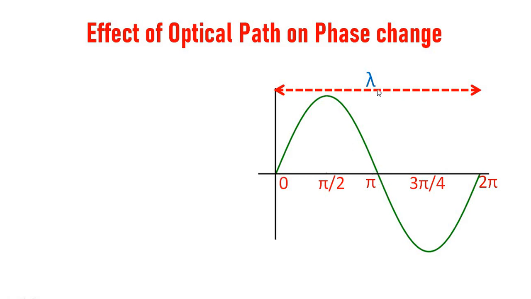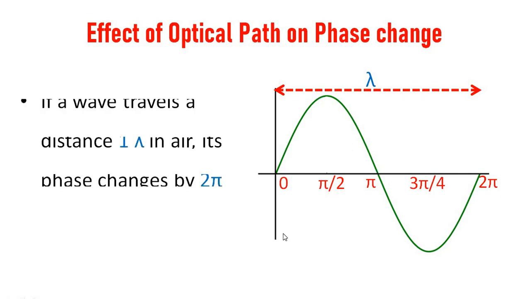When the wave travels the complete length lambda, the phase change will be 2 pi. If a wave travels a distance of 1 lambda in air, its phase changes by 2 pi.